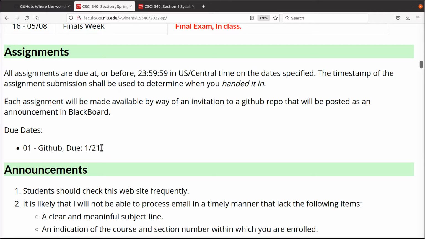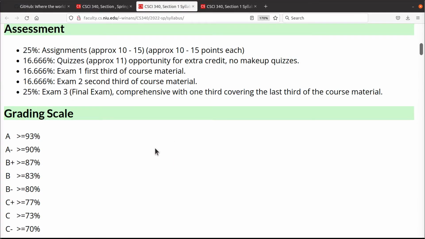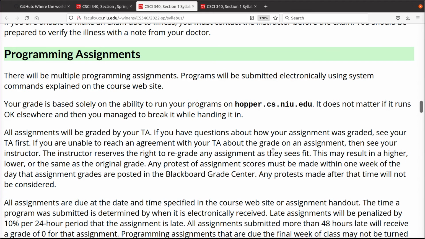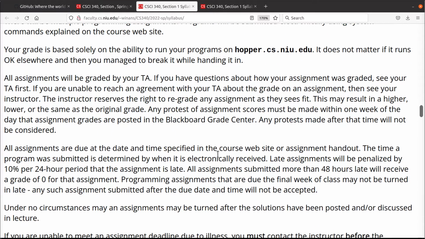If you don't hand it in on time, the rules are outlined in the syllabus. What happens? So buried down in here somewhere, it'll say if you hand it in late, 1 day late, you will lose 10% off your final grade. Here it is, the 48 hours late, 10% off for the first day, another 10% off on the second day. If it's more than 2 days late, in other words, this assignment's due on Friday. If you hand it in after Sunday, it's too late and you'll get 0 points. So you get up to 2 days late with a penalty.